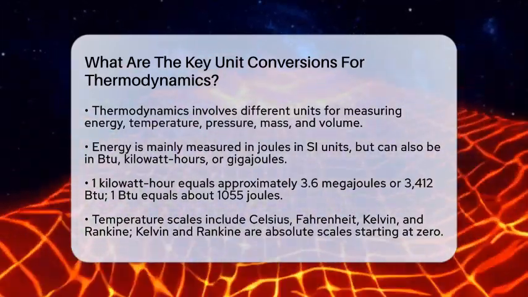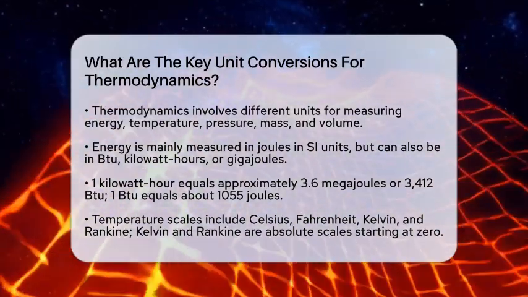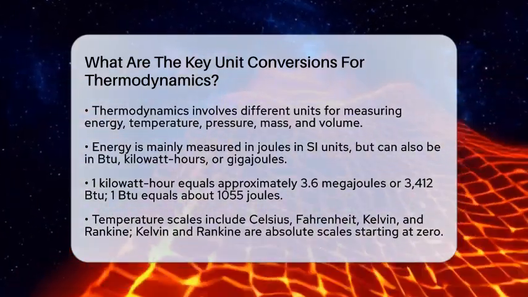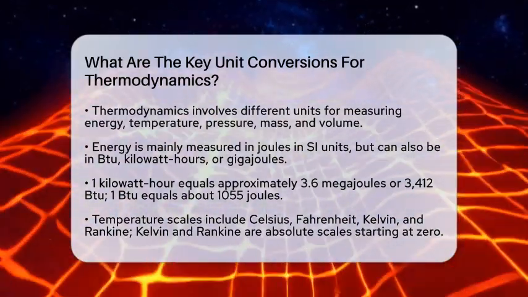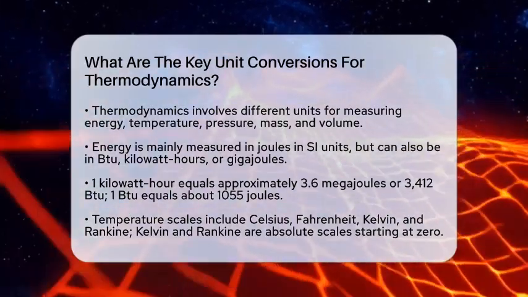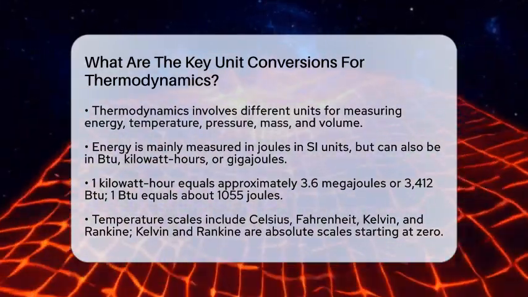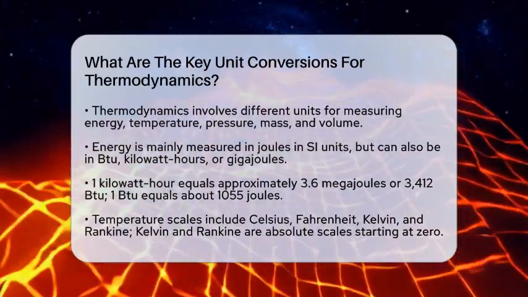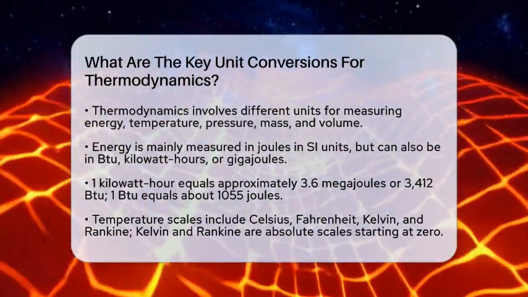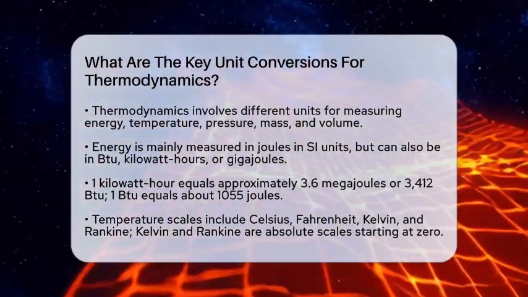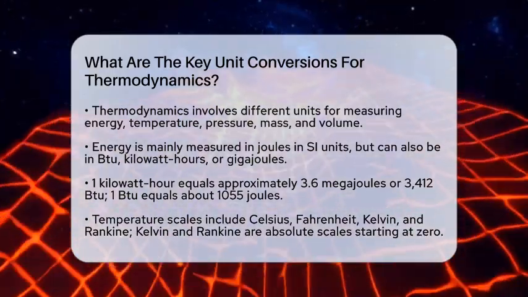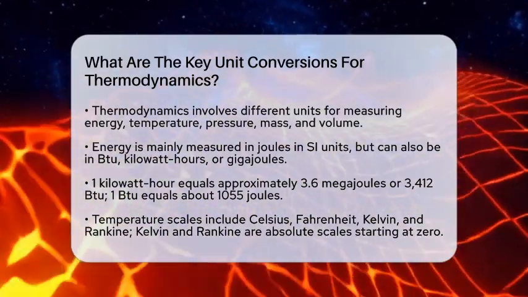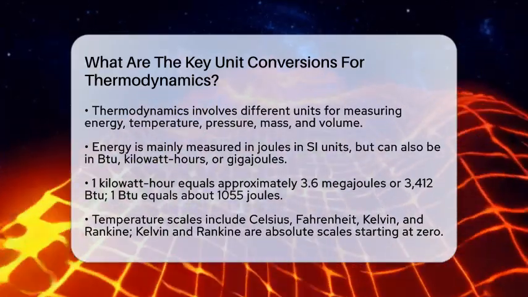In thermodynamics, energy is most often measured in joules in the International System of Units. But you might also see British thermal units, kilowatt-hours, or gigajoules. For example, 1 kilowatt-hour equals 3,412 BTU, or about 3.6 megajoules. 1 BTU is roughly 1,055 joules. Converting between these helps when you're dealing with different systems or data sources.